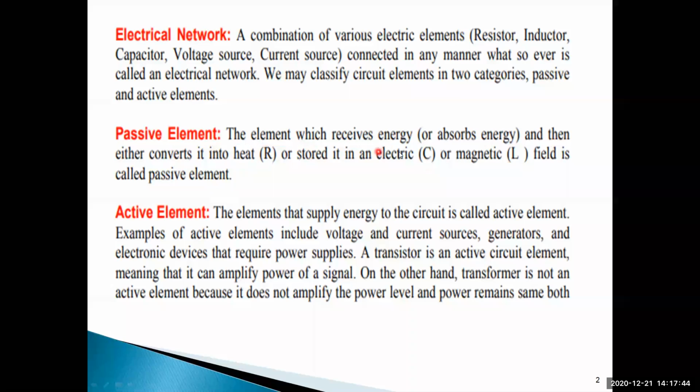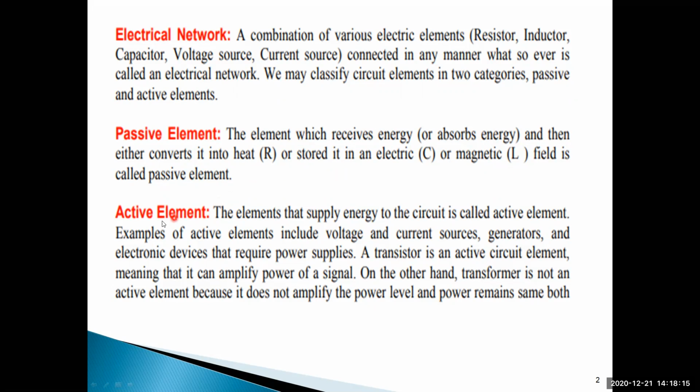The element which receives or absorbs the energy and then either converts it into heat or stores it. A capacitor, denoted by C, stores the energy in the form of electrostatic field. And an inductor, that is a coil, stores the energy in the form of magnetic field. Generally, these R, L, C are called passive elements.